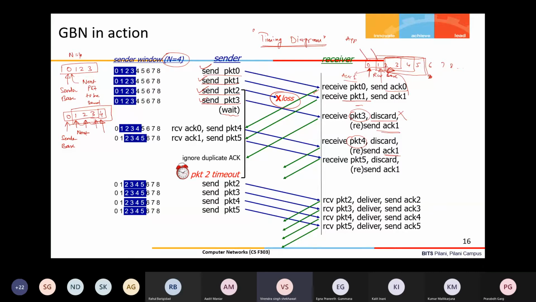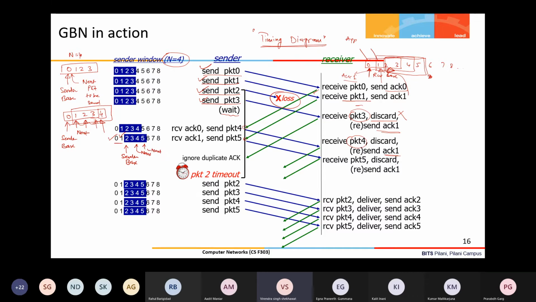And packet 5 is received. So now 0, 1, 2, 3 it has sent, and then you can see 0 and 1 acknowledgements have been received here. So after receiving these two acknowledgements, you can see the window is shifted by the sender by two numbers, right? Because now 0 is confirmed, this packet is received by the receiver, 1 is also confirmed. So it can slide the sender base. Now my current sender base is here and window is this, and when it is sending the fourth one, the next pointer is here. When it is sending the fifth one, then the next pointer is here.